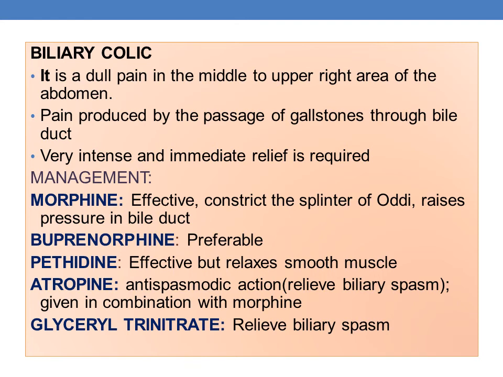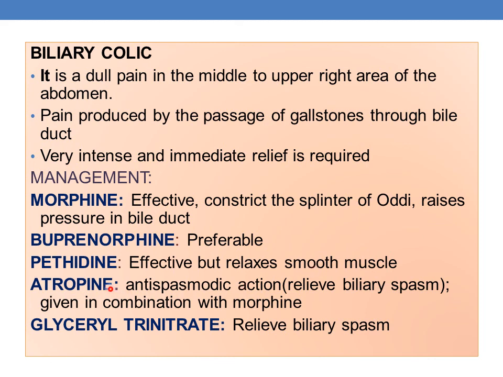Now coming to the management options, the drugs that are employed to treat this pain are, first of all, morphine. Morphine is very effective, although it constricts the sphincter of Oddi and raises the pressure in the bile duct. The other drug is buprenorphine, which is also a preferable drug. Pethidine, which is also a synthetic opioid, is effective but it relaxes the smooth muscle, which is unwanted.